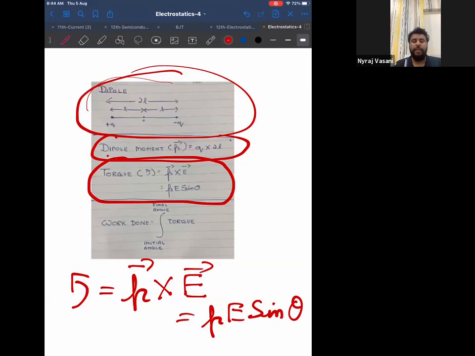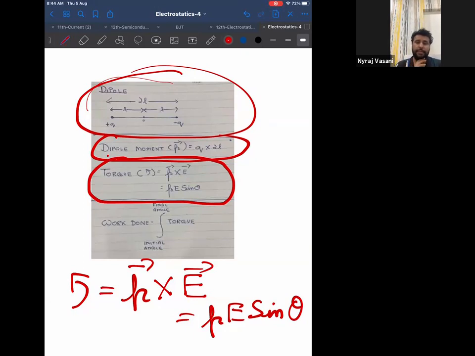Therefore, start writing. Side heading: torque acting on a dipole in an electric field. What is the formula?